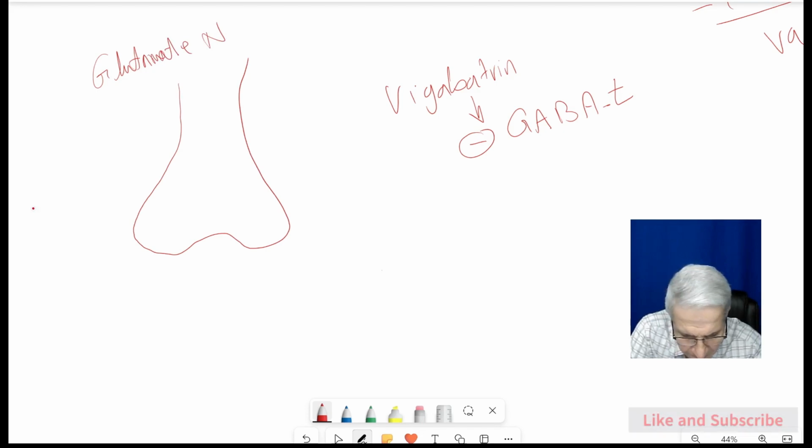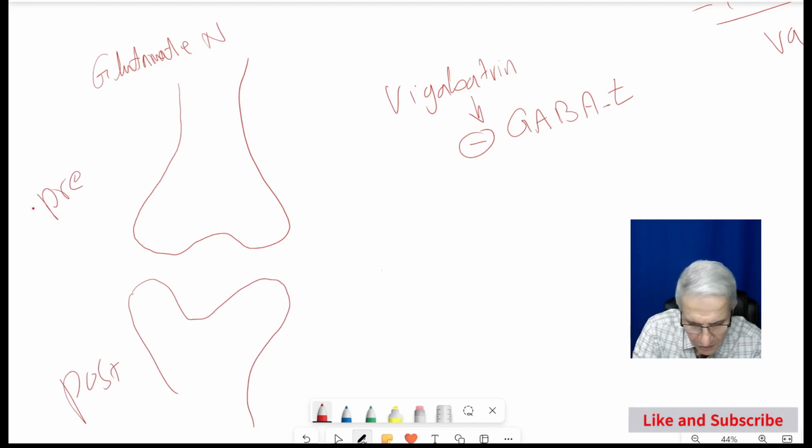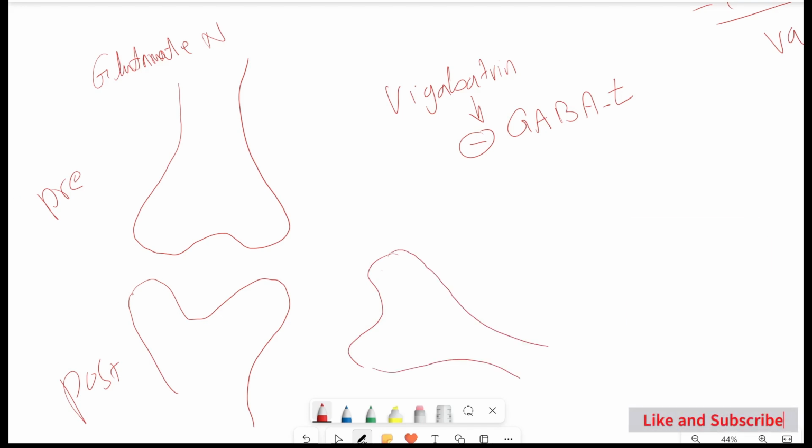And then we have the postsynaptic neuron, and this is the presynaptic neuron, and this is a glutamate receptor. And then on the other side, this represents GABA neurons. If you go to the blue color here, the GABA will be released and bind to the GABA receptor here.